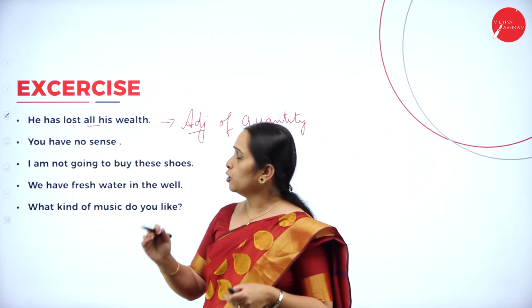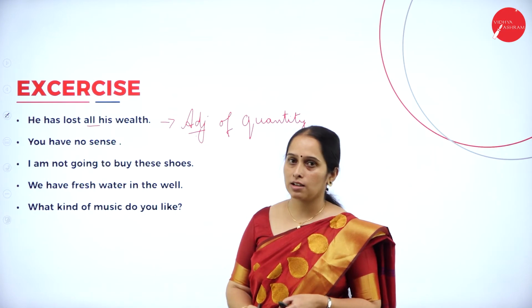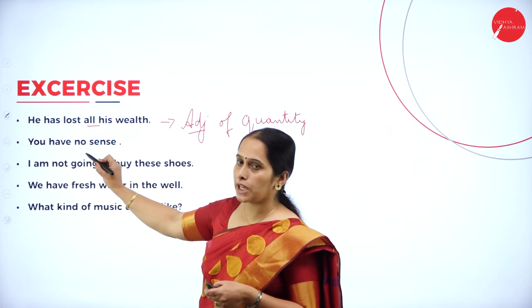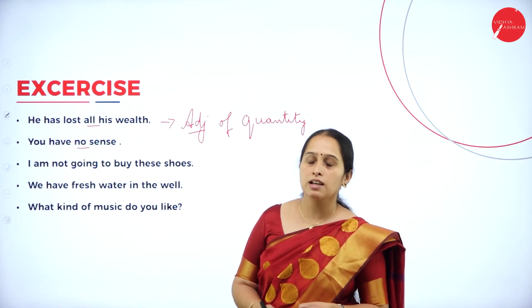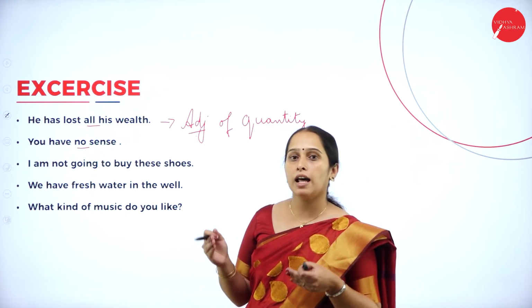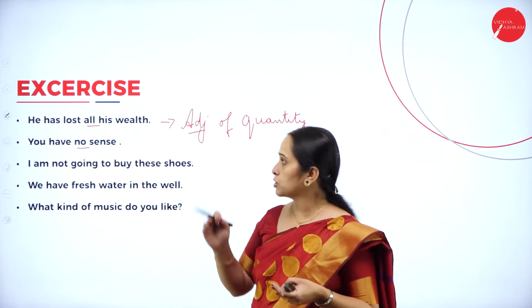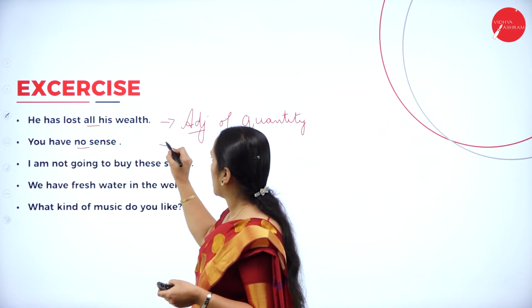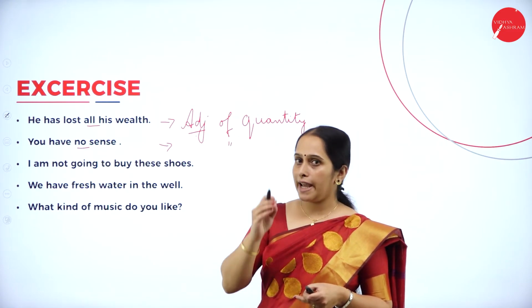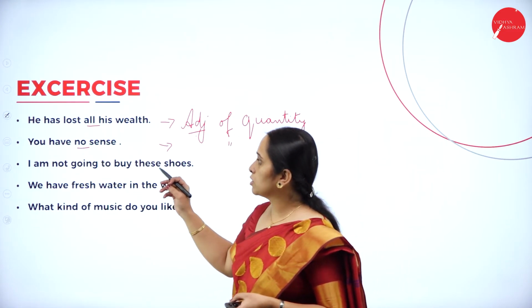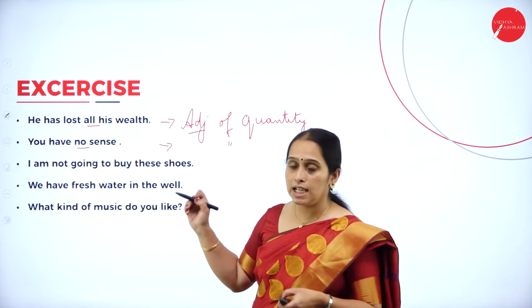Next one, you have no sense. Which is the adjective here? No is the adjective. And sense is also an uncountable noun. So it is adjective of quantity. Next one, let's see. I am not going to buy these shoes.